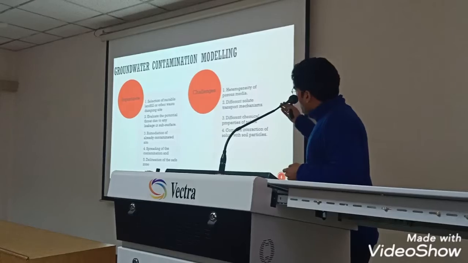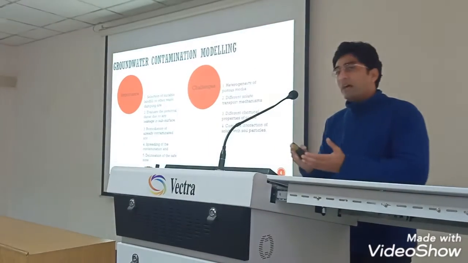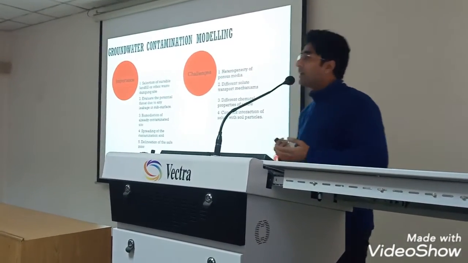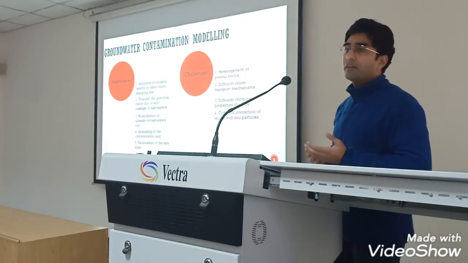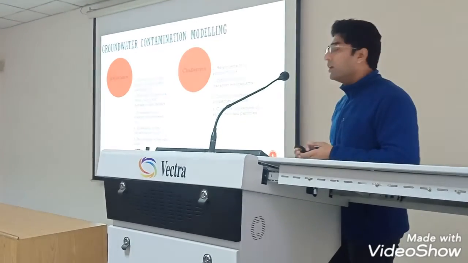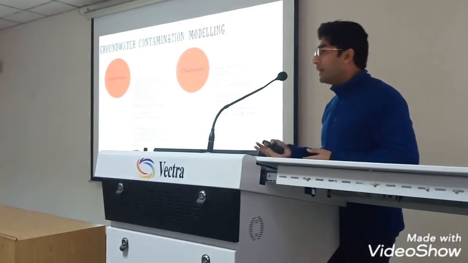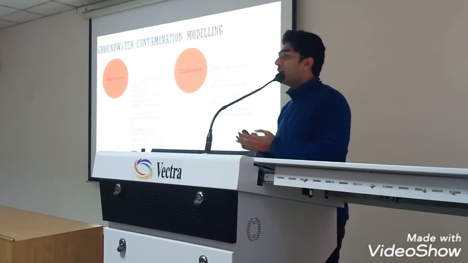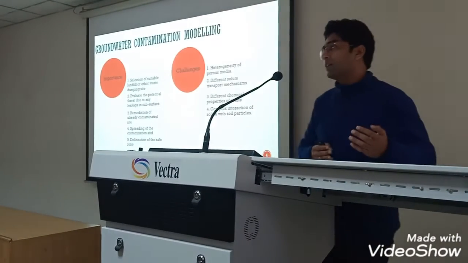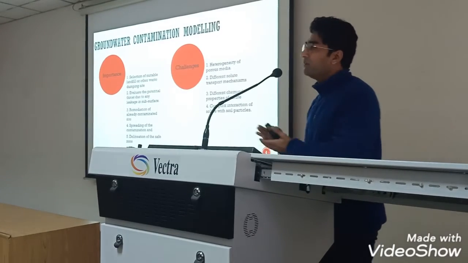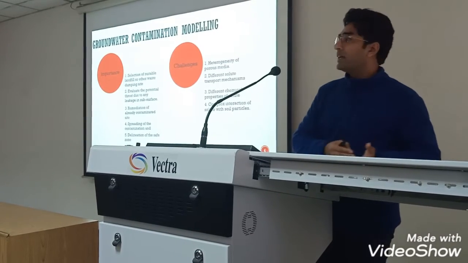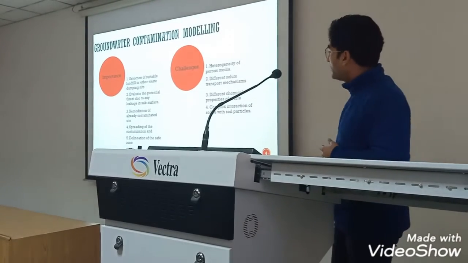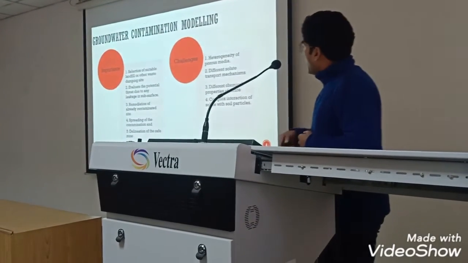Since the soil particles are different, how will different chemicals react to a particular soil type? For example, chloride or sodium chloride, arsenic or lead: all these chemical species will have different rate-limited reactions with different kinds of particles. With silt, it will react at a different rate. With sand, it will react at a different rate. So that is also very important to establish while building a precise groundwater contamination model.